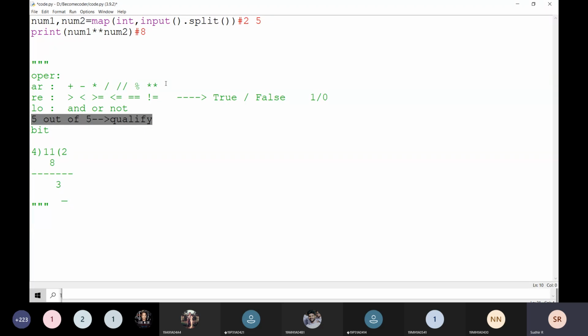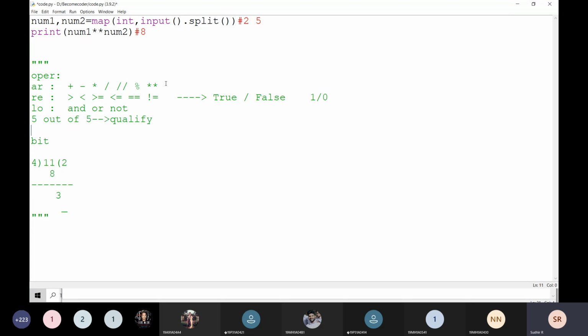That means it is not only one question. Here you have to write all the questions: one, second, third, fourth, and fifth also. You have to do all the things. That is going to be an AND operation. We have to write all exams and qualify, and then only you are going to qualify. At that time we go for the AND operation.